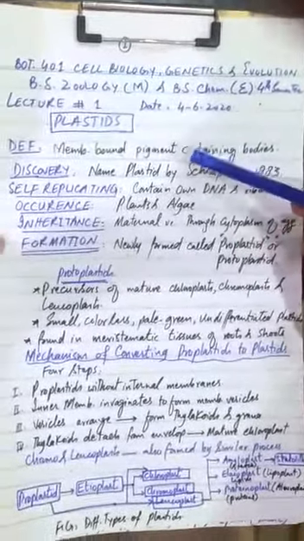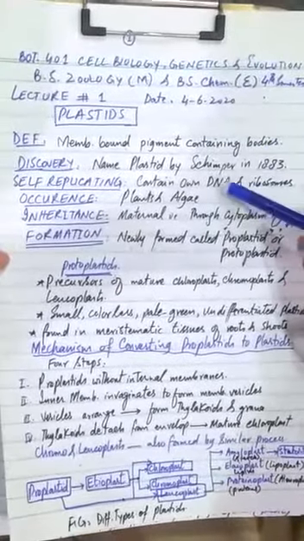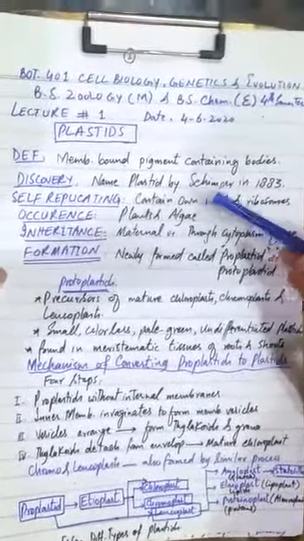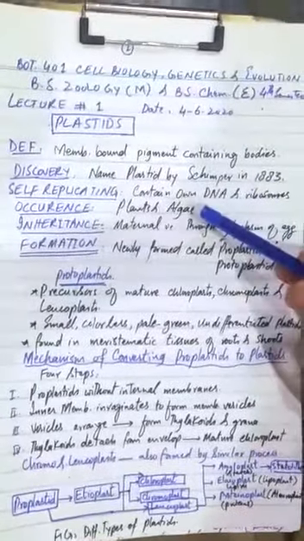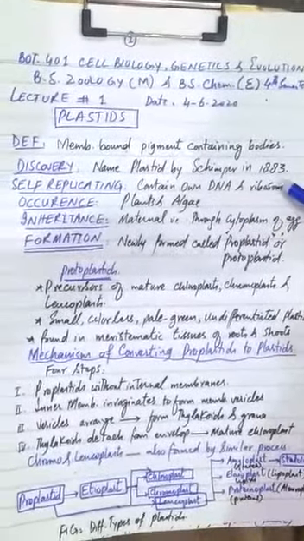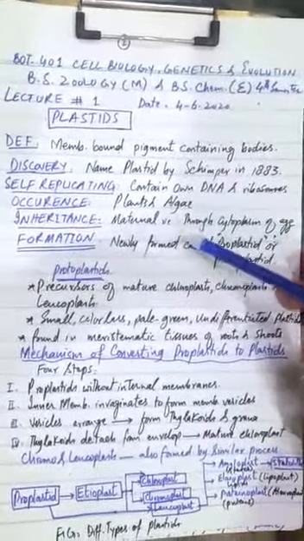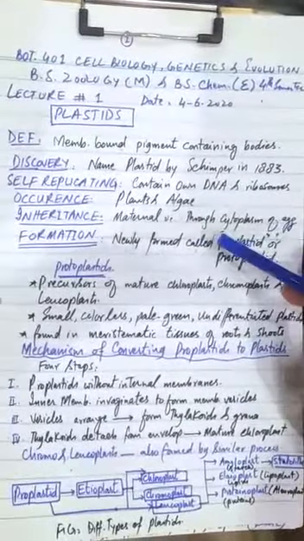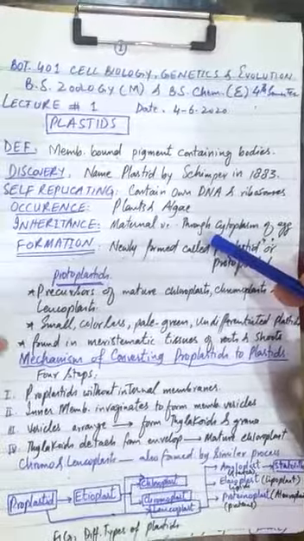Plastids are membrane-bound pigment-containing bodies. They were first named plastids by Schimper in 1883. They are self-replicating organelles because they contain their own DNA and ribosomes and form their own proteins. Mostly plastids are found in plants and algae, and their inheritance is through the cytoplasm of the egg. The sperm has no inheritance of plastids.